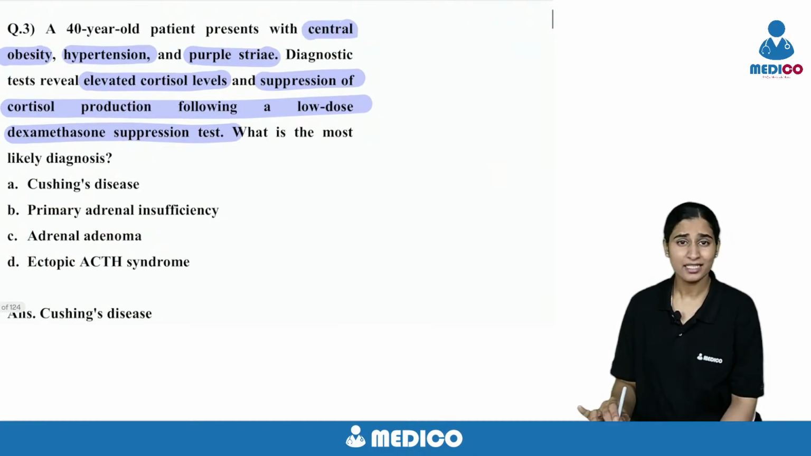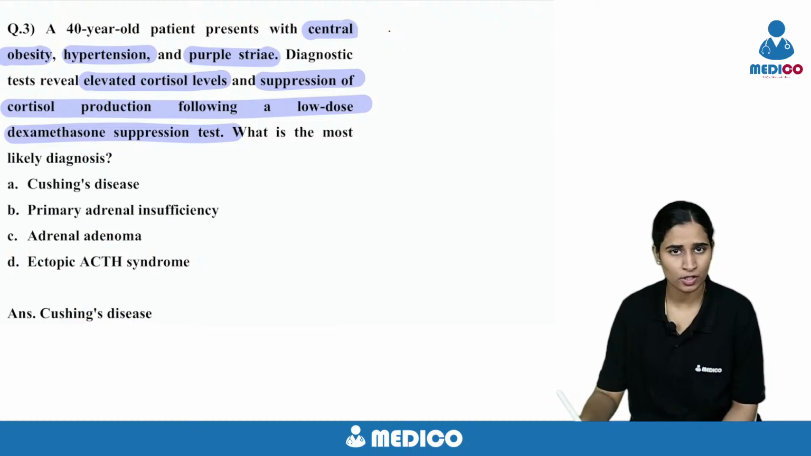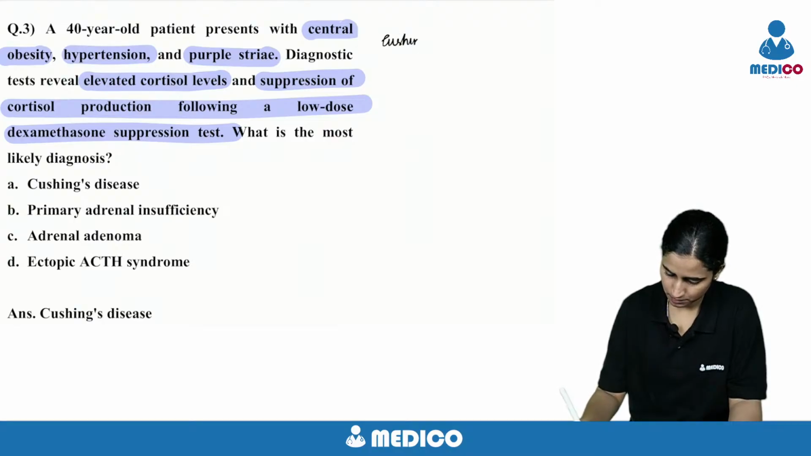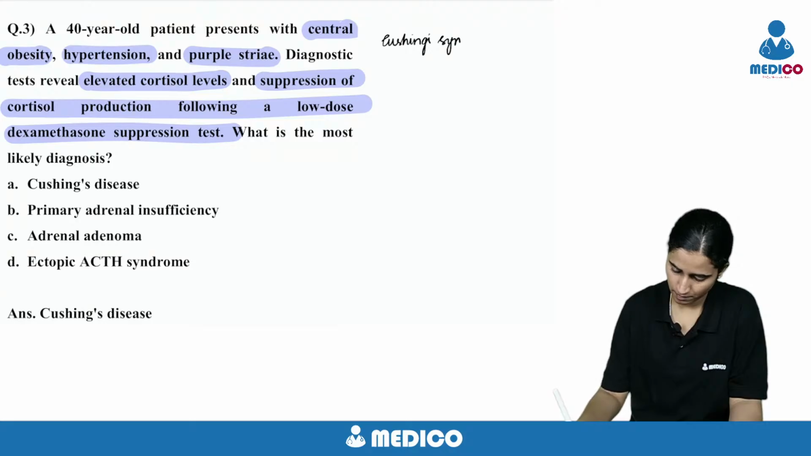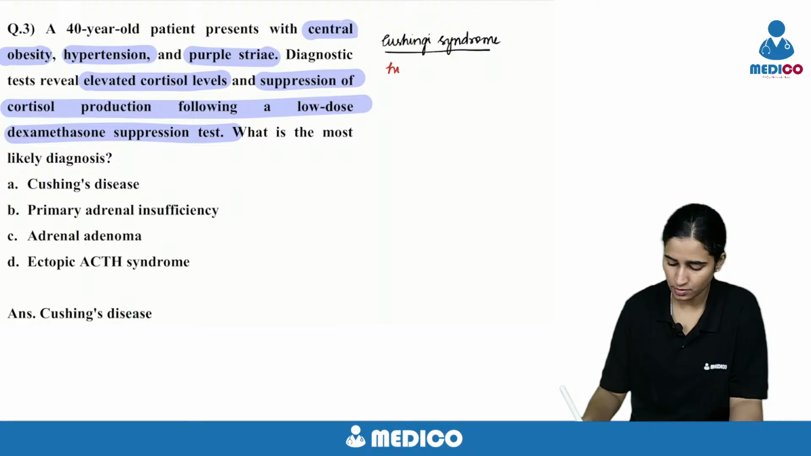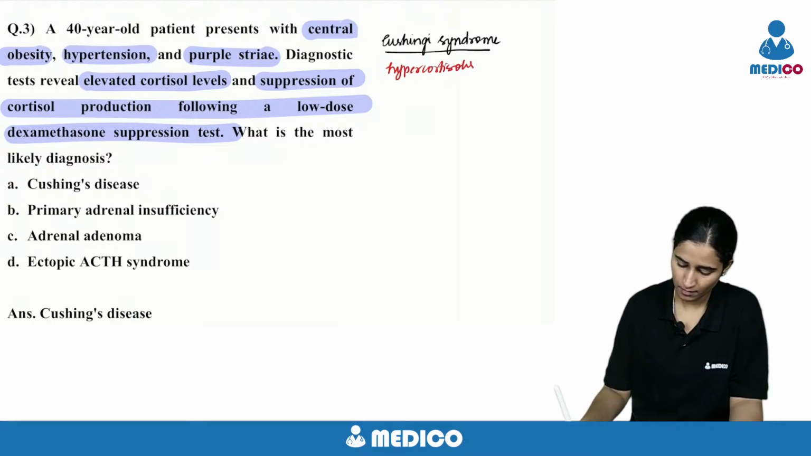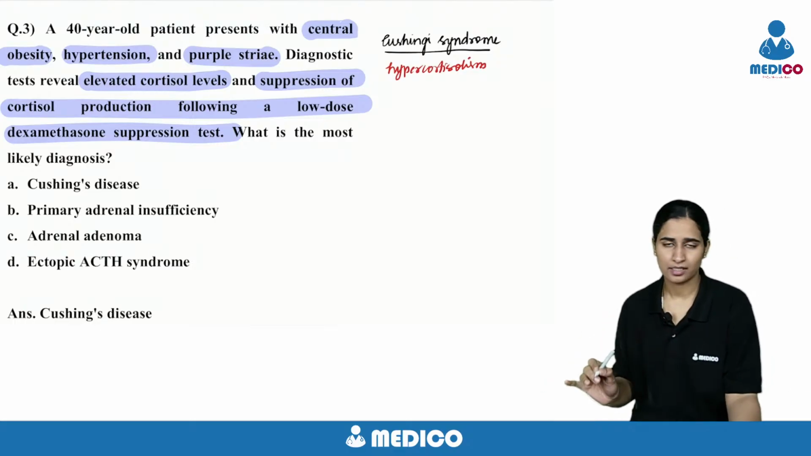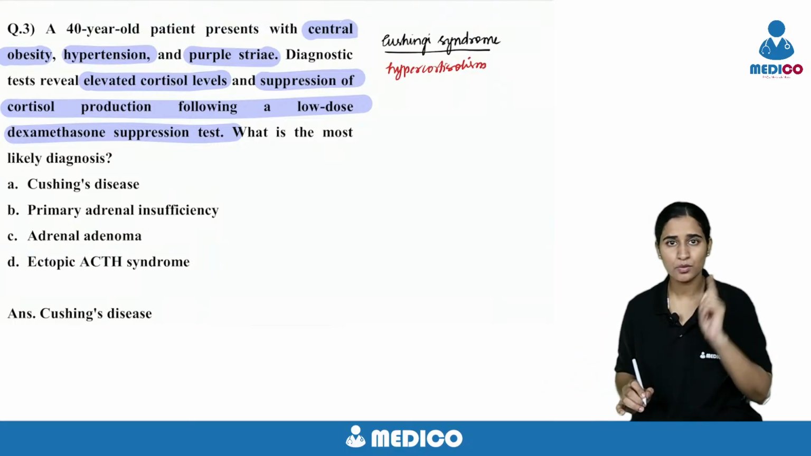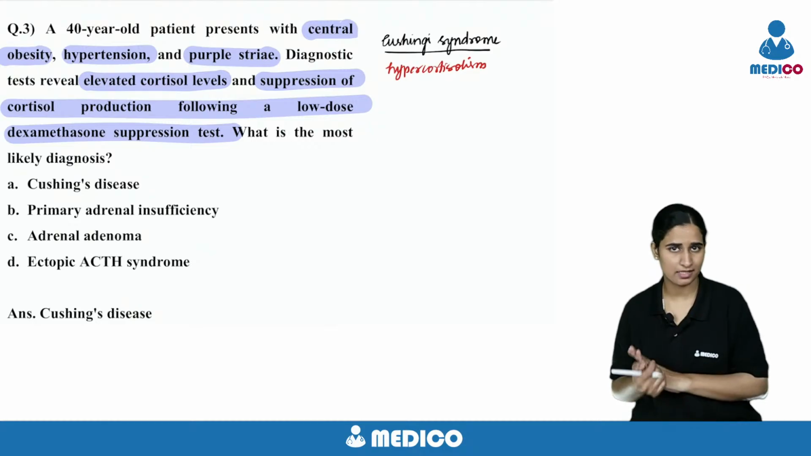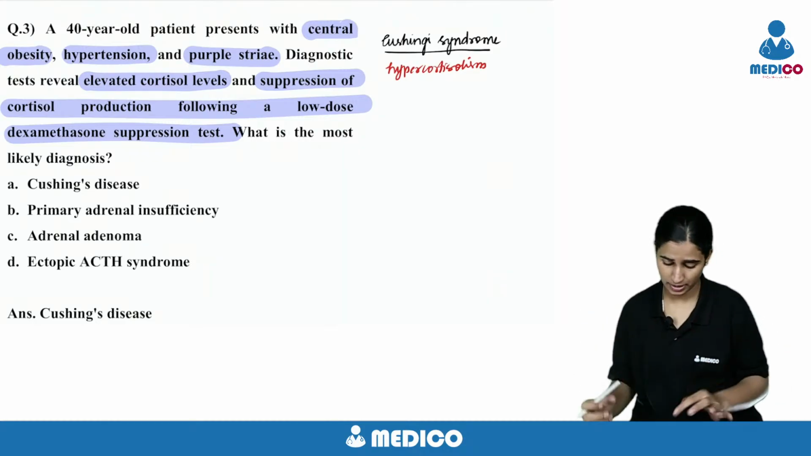So definitely this is Cushing's hypercortisolism. It's Cushing's syndrome because of hypercortisolism. That we can understand because the cortisol is increased. Now cortisol is suppressed with low dose dexamethasone suppression test. What is your inference?